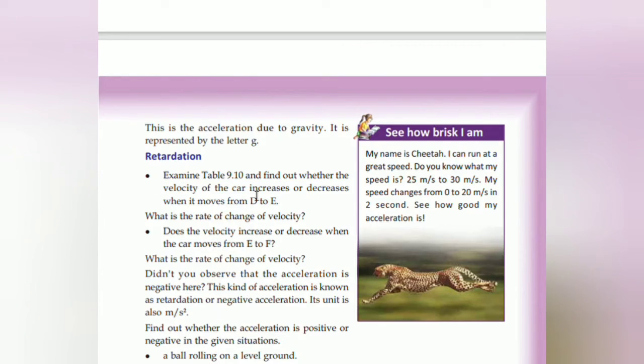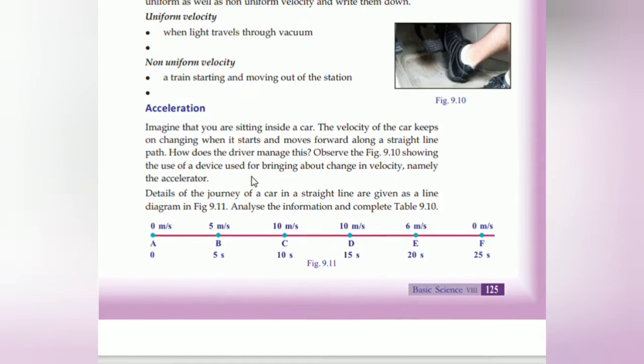Retardation, that is, here it is given whether the velocity of the car increases or decreases when it moves from D to E. Velocity of a car, right?